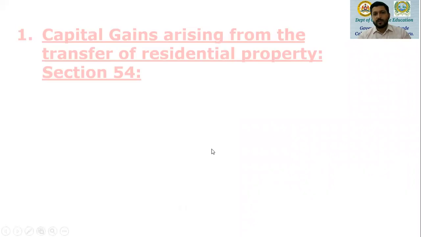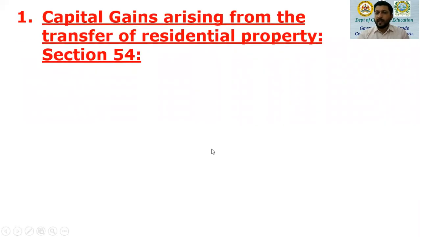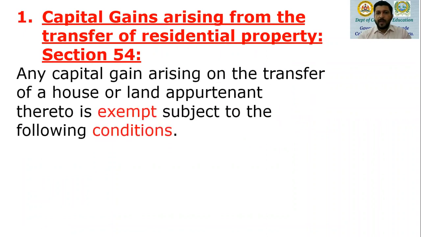Now, what is this section 54? It relates to capital gain arising from the transfer of a residential property. So I stress on the word residential property, not commercial property. So any capital gain arising on the transfer of a house or land appurtenant connected annexed thereto is exempt subject